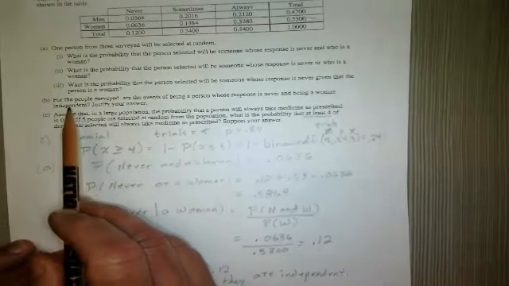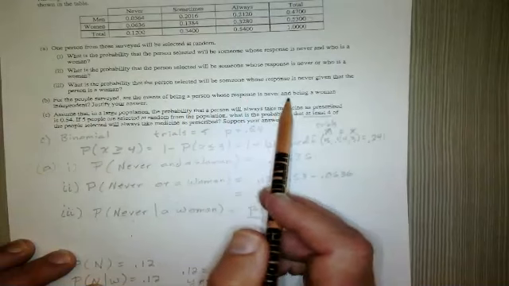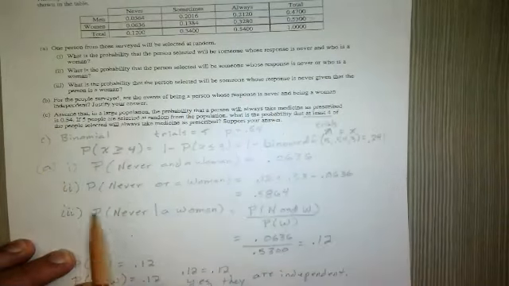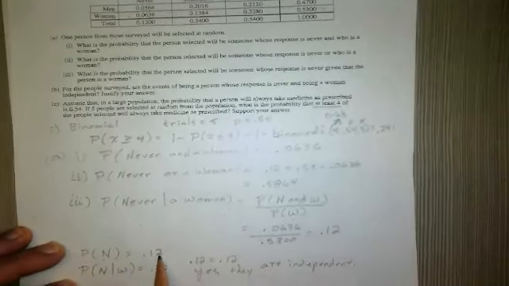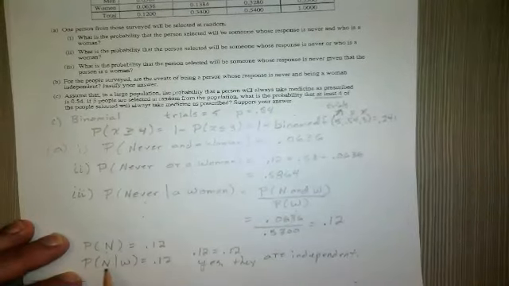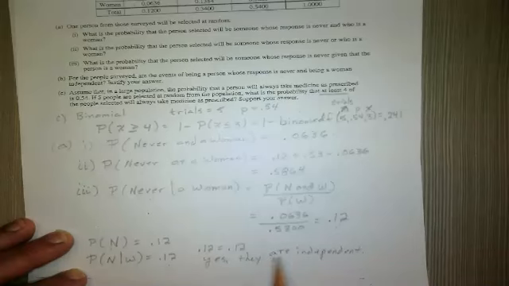Part B. For the people surveyed, are the events of being a person whose response is never and being a woman independent? Are those independent? Well, let's look. What's the probability a person says never? Well, that's 0.12. What's the probability that we just found of never, given they're a woman? Well, that's also 0.12. So since we can show that 0.12 equals 0.12, then we can say, yes, they are independent.